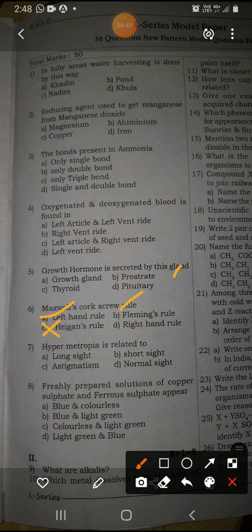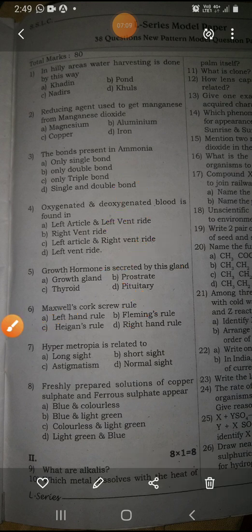No. Fleming's rule, no. Left hand rule, no. It is Maxwell's right hand grip rule. When we hold the conductor, the thumb shows the direction of current and the other fingers show the magnetic field. This we have discussed in our classes. So option D is the right answer.